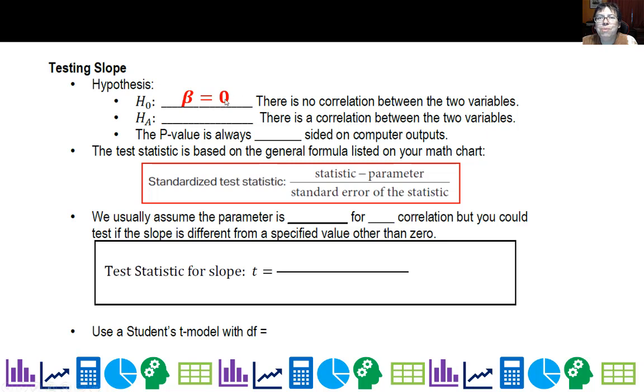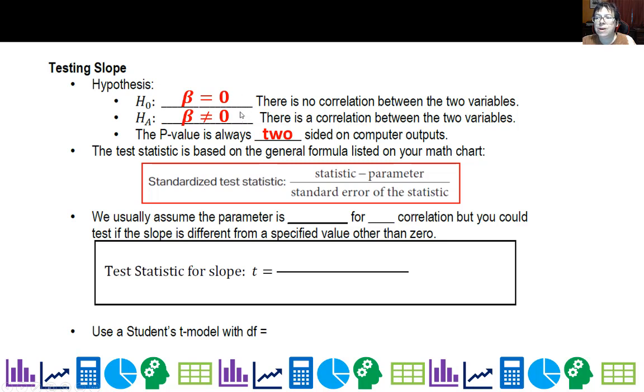So that means you're probably thinking, wait a second, we're saying it equals 0. Yeah, it's because if it's 0, that means it's just scattered, right? And then our alternate hypothesis is that it's not 0. We say there is a correlation. So that might feel a little weird. You got to know there's an equals there, and a not equals there. By the way, on your computer outputs, p-values are always two-sided because the computers are always testing this set of hypotheses.